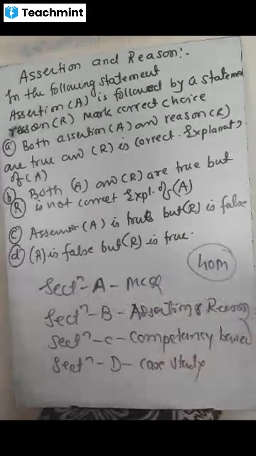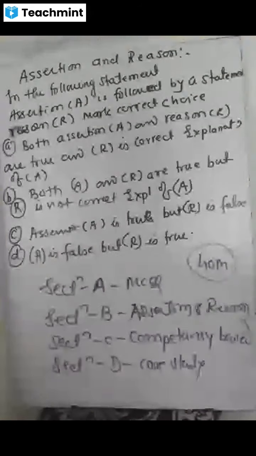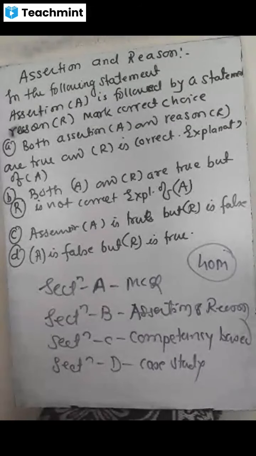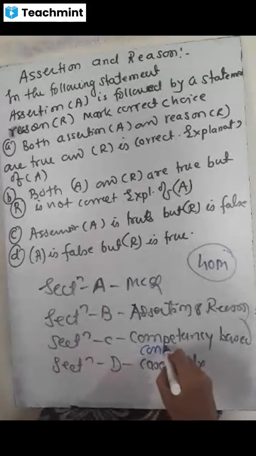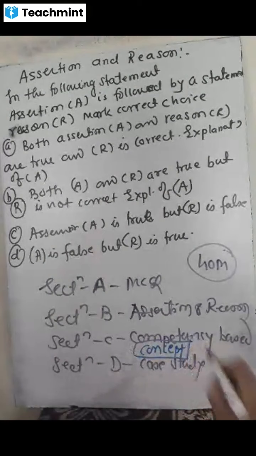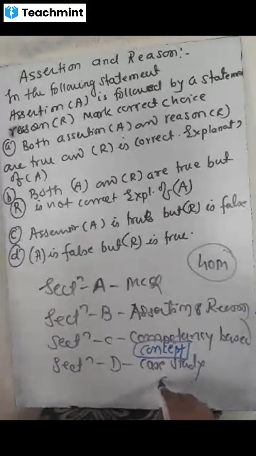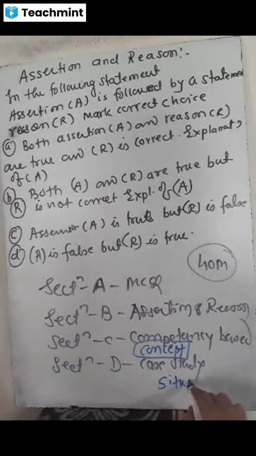Section A will be general MCQ, and 4 MCQs will be there. Then section B is of assertion and reasoning type. Now section C will be competency based. In case of competency based questions, these questions are based on concepts. Concept based questions we call competency based, and situation based questions we call case study.